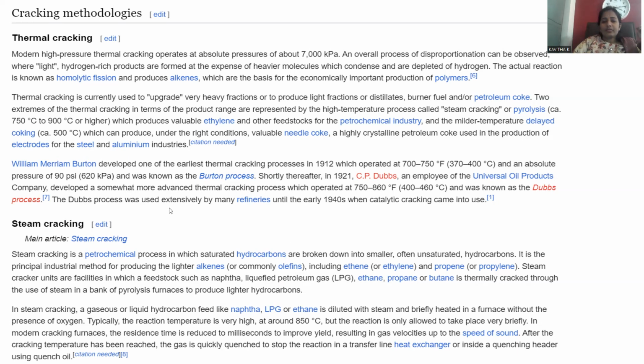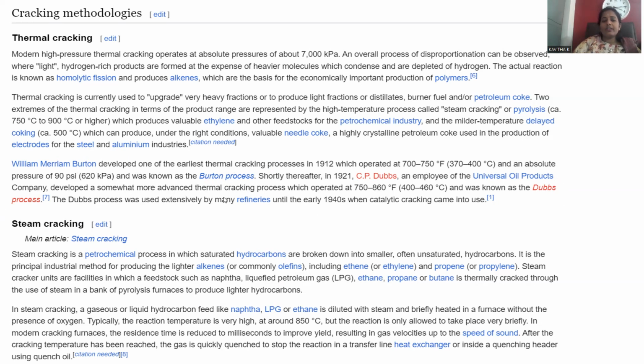And the Burton process: if we apply these conditions in particular, the process by which we are cracking and synthesizing petrol is said to be the Burton process, right? So Universal Oil Products Company will be there.